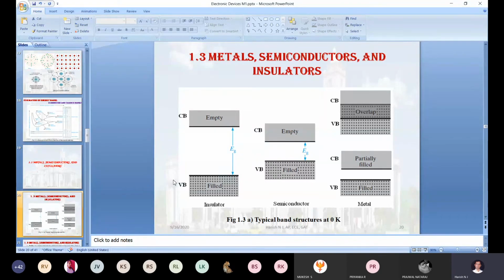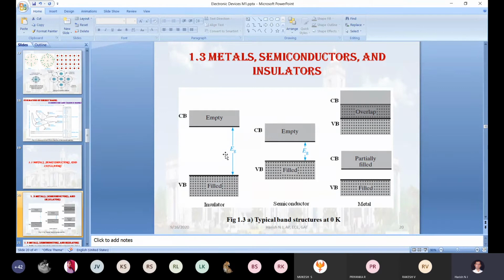Can you tell me the energy gap for the insulator? The approximate value for the energy gap in an insulator? 7 electron volts. Yes, in some textbooks they give 5 electron volt, greater than 5, greater than 7, something like that. One textbook gives one number, or generally you can say greater than 5 electron volt. In the insulator, the energy gap value will be greater than 5 electron volt.